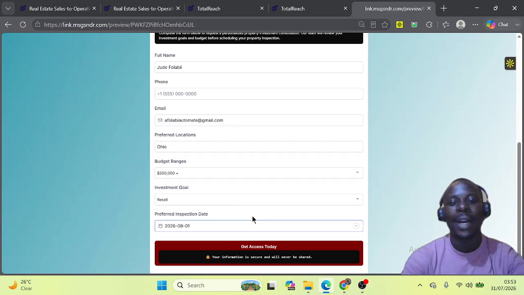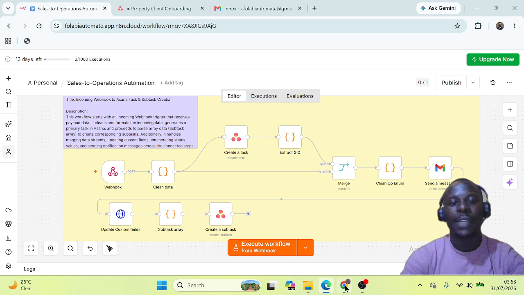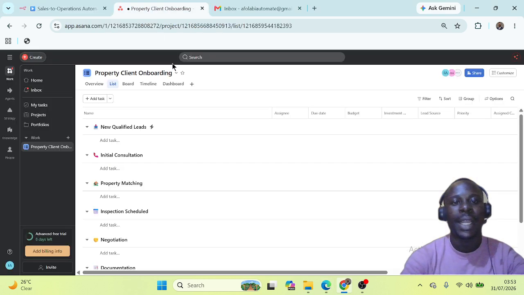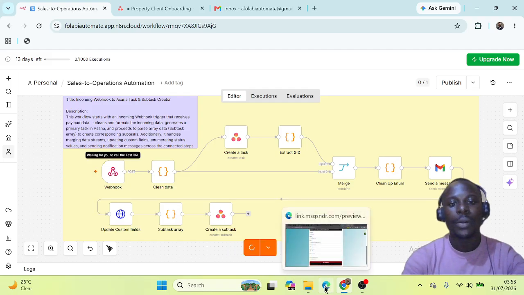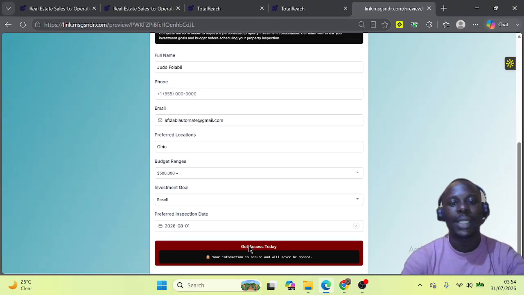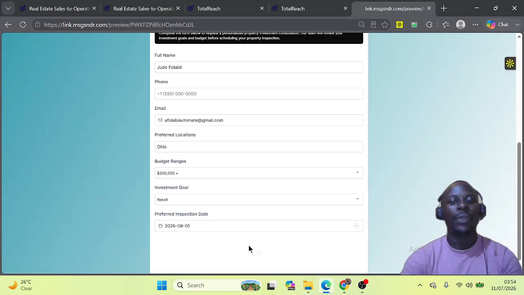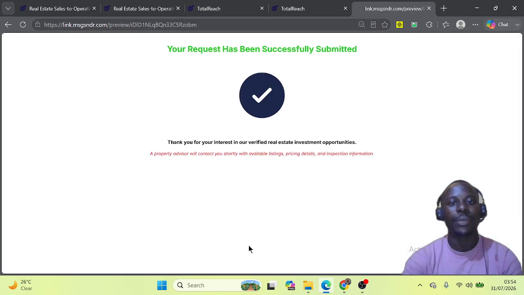If you check the Asana here, can you see the Asana is empty? So that means we are working with an empty board. We just have these sections. So what I'll do here is listen to this webhook, then I get access. So let's look at what will happen.